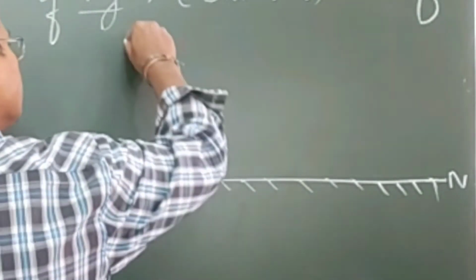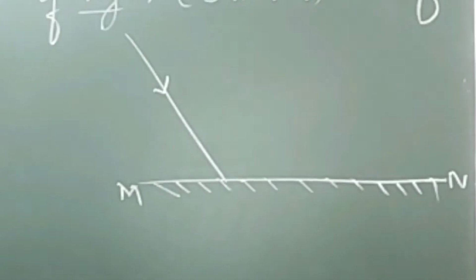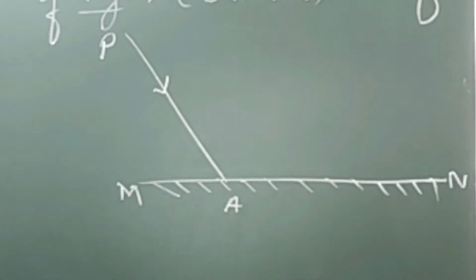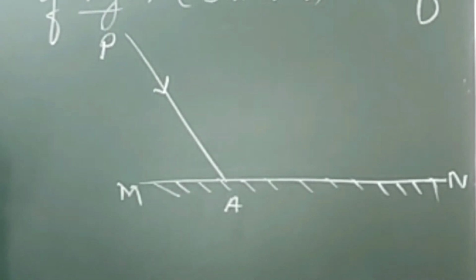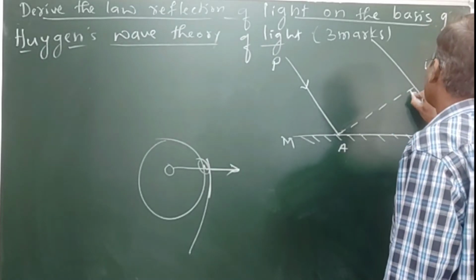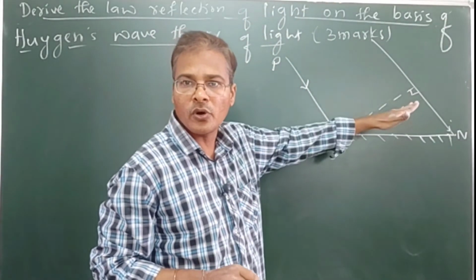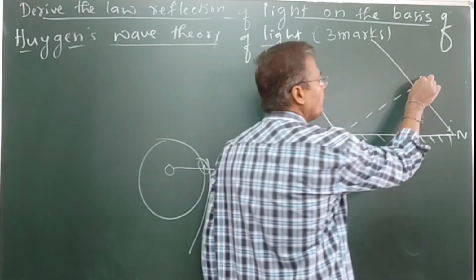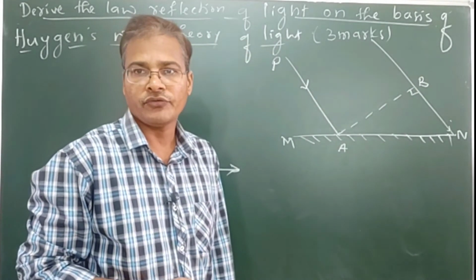Okay, so this is the one incident ray. It is fall at this position. So that incident ray I will take it as PA. PA is the incident ray. Incident ray falls at this point. Similarly we are going to see this is perpendicular. So that we are going to call the incident wavefront. This wavefront is called incident. So A to B, I will call this AB. AB is the incident wavefront.